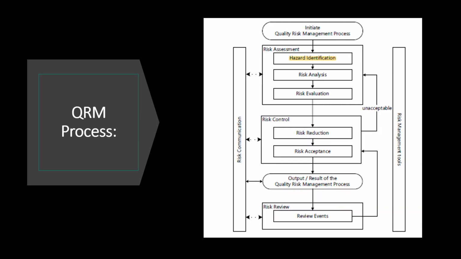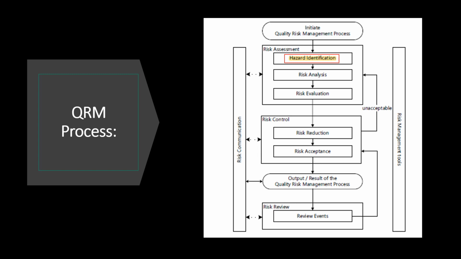The overall QRM process remains unchanged, only with a terminology change in the highlighted part under risk assessment, that is hazard identification. The initial guideline stated it as risk identification. However, the definition and the meaning of the statement remains the same. So we know that in the QRM process, after the initiation, there are actually 4 phases.